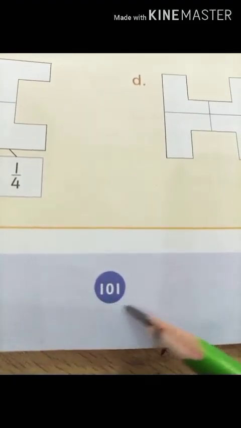Now students, come on your next page, 101. So students, I have opened page number 101. Open it. Here I am having question number 5. What fraction of the shape has been colored, half or the quarter? So students, here you are going to identify what part of the shape is colored, half or the quarter. Look at this, and you are going to write it in the box. One has been done for you.